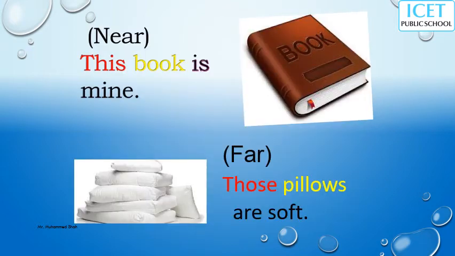You see the word 'this'. This is a demonstrative adjective. This book is mine. And if it is far away, those pillows are soft. Those is the adjective, pillows is the noun. Book is also a noun. And this, that, those are all demonstrative adjectives. You got it? This and those are demonstrative adjectives.